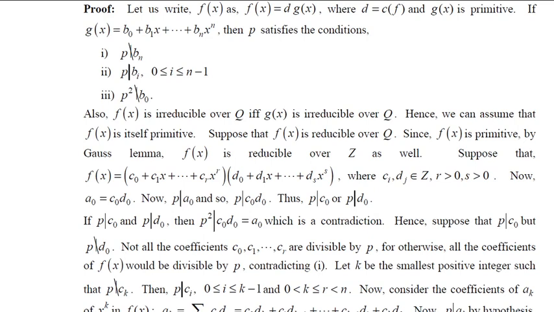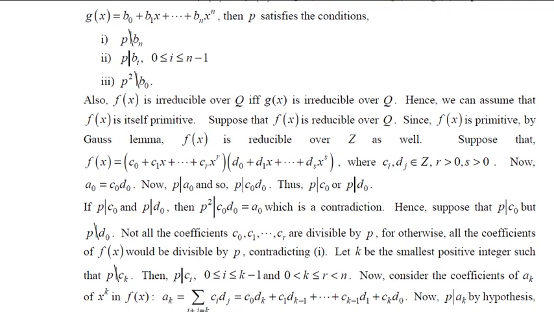We know that ak is nothing but the summation of ci into dj, where i plus j must be equal to k. You multiply these two and equate with the coefficient of x to the power of k, that is ak. So if we expand it, if i is 0, then j has to be obviously k, so that i plus j should be equal to k. We knew this formula, we have defined earlier. So c0 into dk, if i equal to 1, then j has to be k minus 1. So in this fashion, if we expand it, if i becomes k, then j should be 0. So this is how you are going to get it.